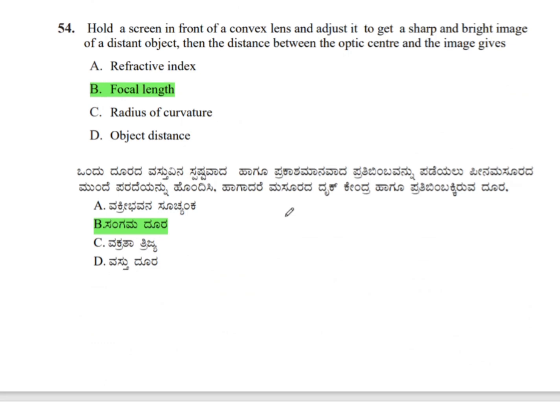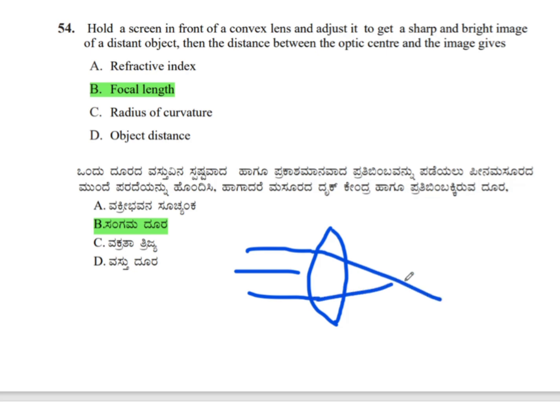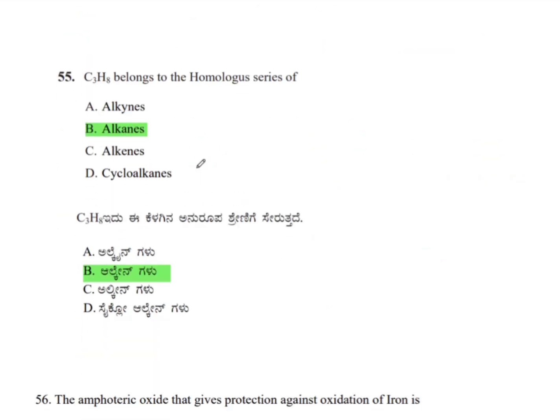Hold a screen in front of a convex lens and adjust it to get a sharp and bright image of a distant object. Then the distance between the optic center and the image is called its focal length. Therefore, the correct answer is option B, focal length.